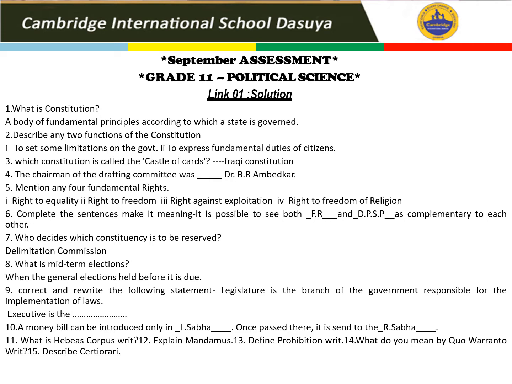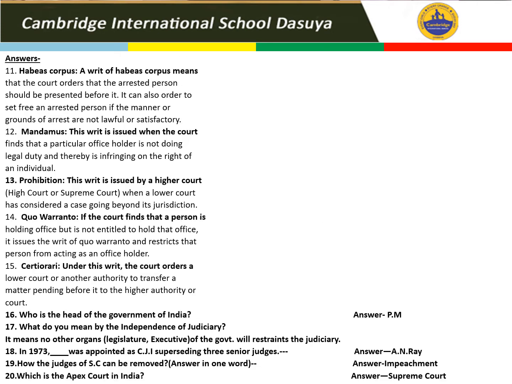Now, what are the 5 writs? I am going to clear all the 5 writs in the same link. Habeas corpus. A writ of habeas corpus means the court orders the arrested person to be presented before it. Mandamus. The writ is issued when the court finds a particular office holder is not doing legal duty.